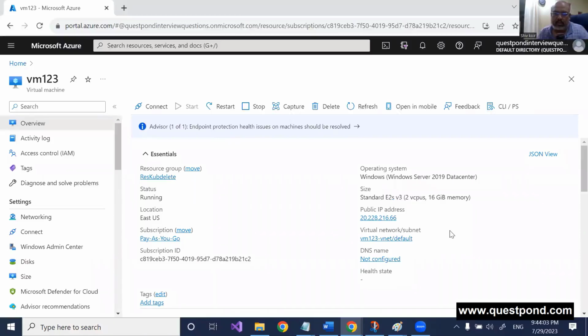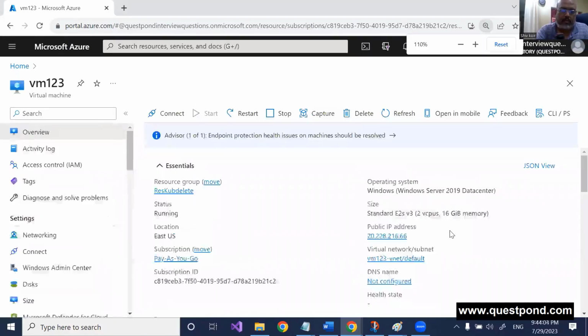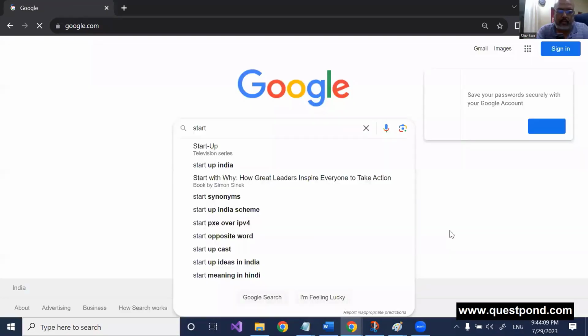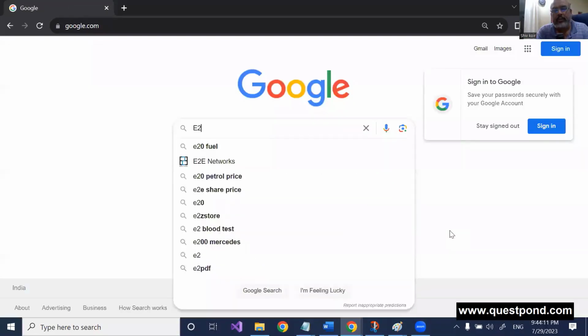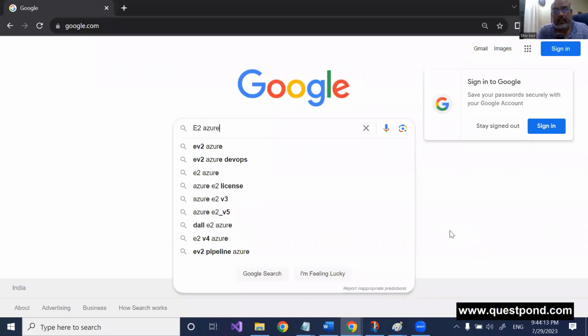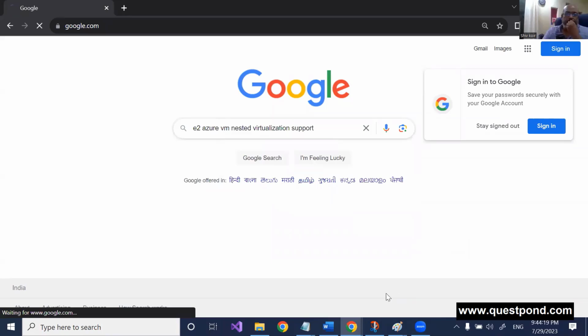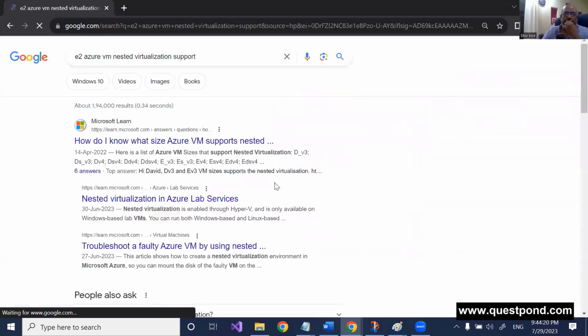Does Standard E2 Azure VM support nested virtualization? How do I know what Azure size supports virtualization?